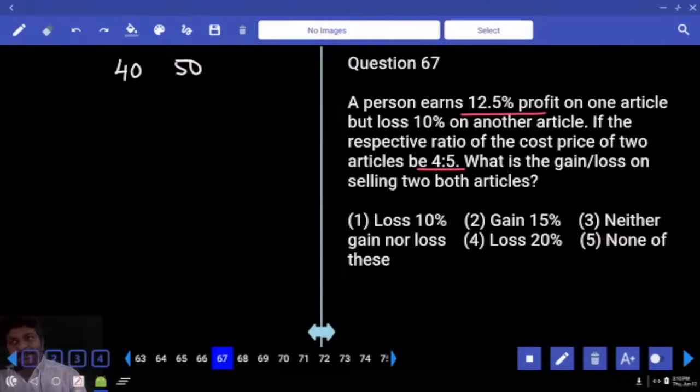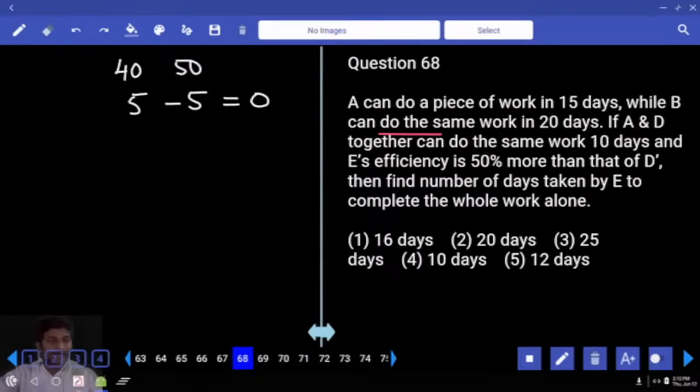On first, there is a profit of 12.5%, which is 1/8. Fractional part 1/8. 1/8 of 40, 5 profit, so plus 5. Another, there is a loss of 10%. 10% of second item 5. Loss, so I'll write it as minus 5. Overall 0. That is no profit, no loss. Neither gain nor loss, third option.